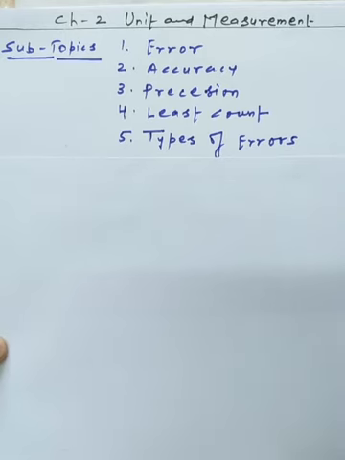Now, dear students, we have chapter 2, units and measurement. Along with the subtopics, we have error, accuracy, precision, least count, and types of error. So today we will start with the topic error.